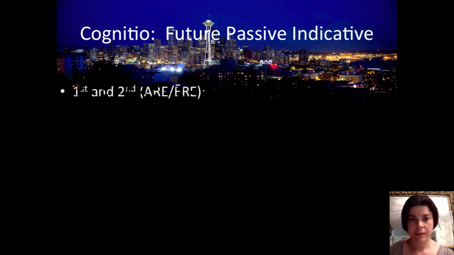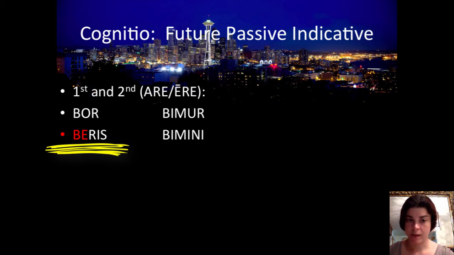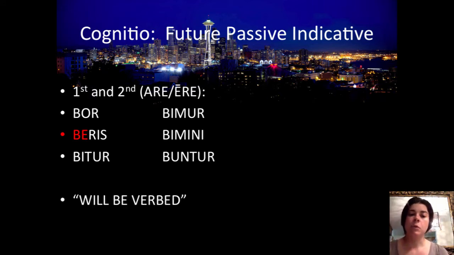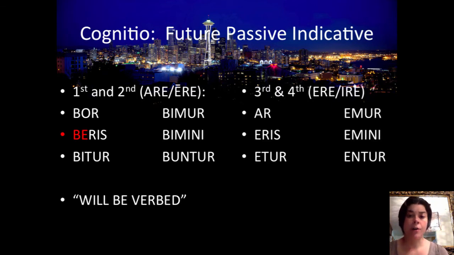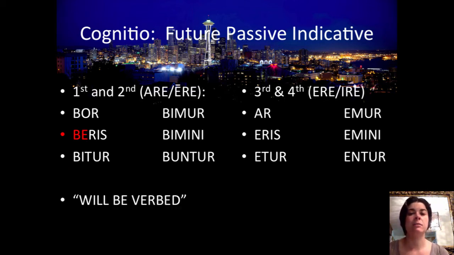So first and second, ā, ē, it's going to be bor, beris, there you go, there's your exception there, bitur, bimur, bimini, buntur. So instead of B-I-R-I-S, it's going to be B-E-R-I-S. For third and fourth, ar, eris, etur, emur, emini, entur. And again, the translation will be, for both of them, "will be verbed."